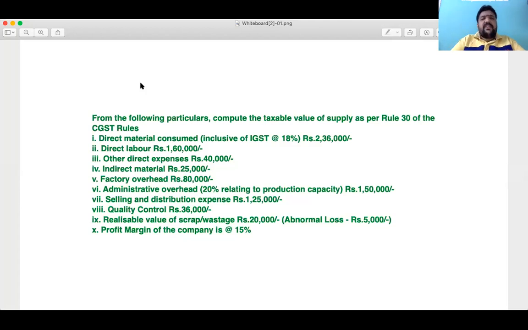And under GST, it's a general principle. You are entitled to ITC. Whenever you are entitled to ITC, it cannot be treated as cost. Double benefit is not possible. So those are all the aspects associated with it.